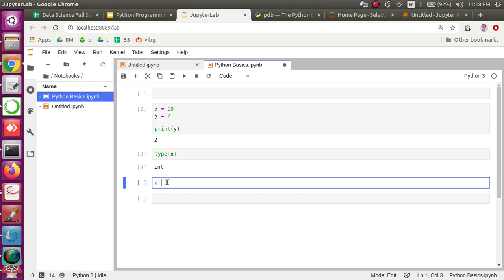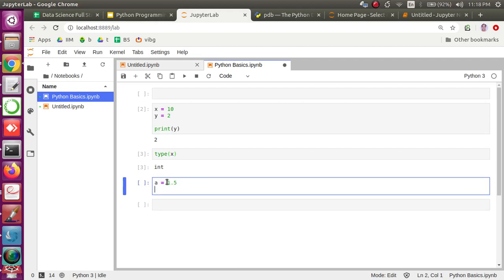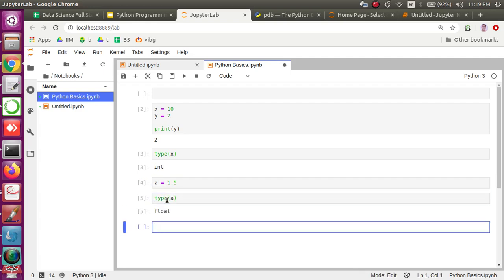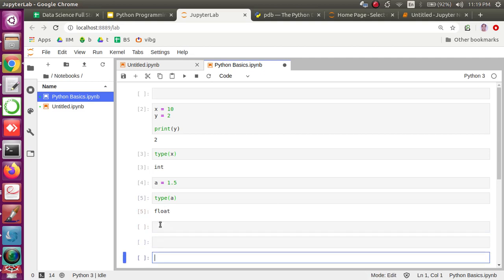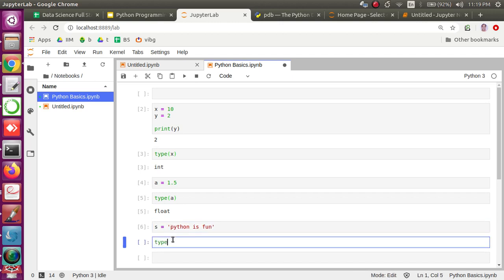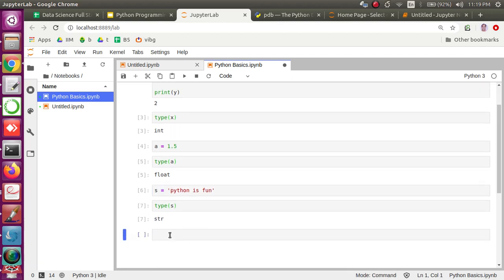The moment I have a equal to 1.5, and I check the type of a, this time it is not an integer but a float. The reason is that a now has the value 1.5, which is a floating point number, a primitive data type. Similarly, if I type s equal to Python is fun, I see that the type of s is obviously a string.